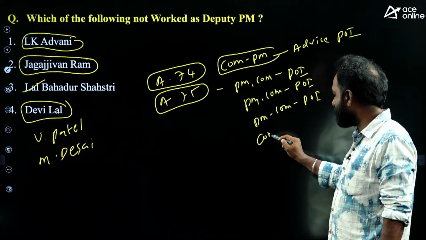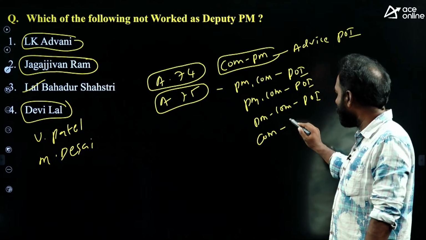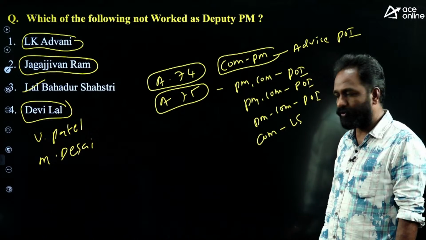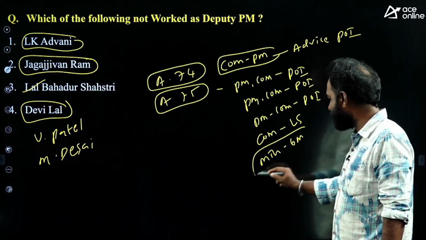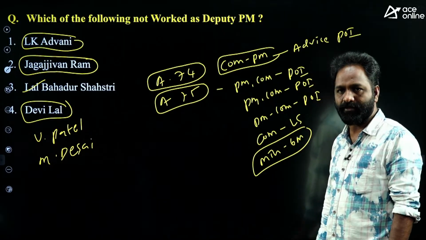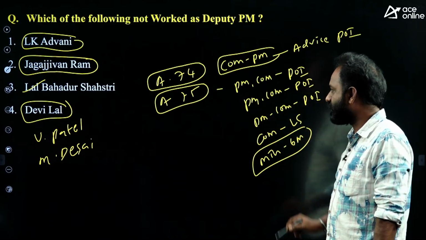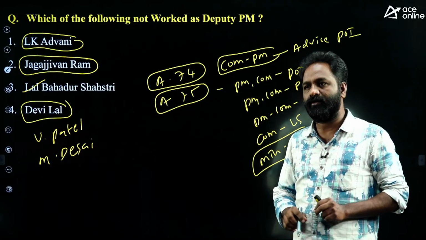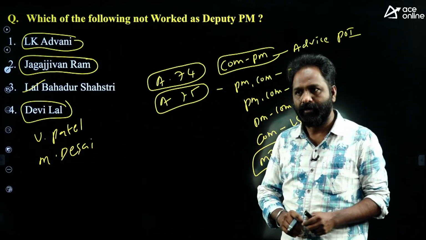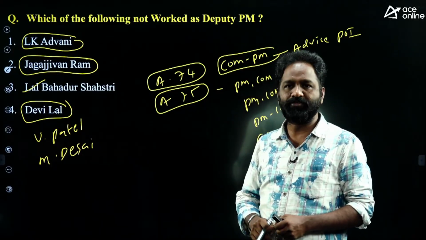And the Council of Ministers is collectively responsible to Lok Sabha. A person can work as a minister for a maximum of 6 months without being a member of Lok Sabha or Rajya Sabha. They are all mentioned in Article 75. Sir, why are you explaining all these things? Because in the Constitution, the Prime Minister post is mentioned. But in the Constitution, Deputy Prime Minister is not mentioned.